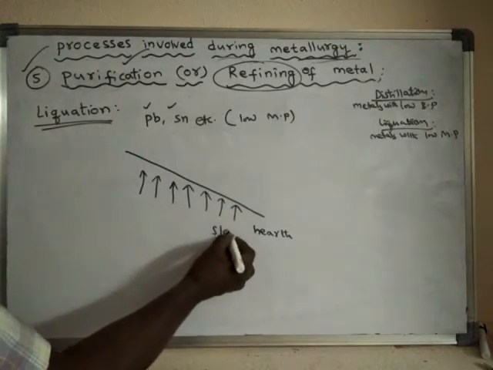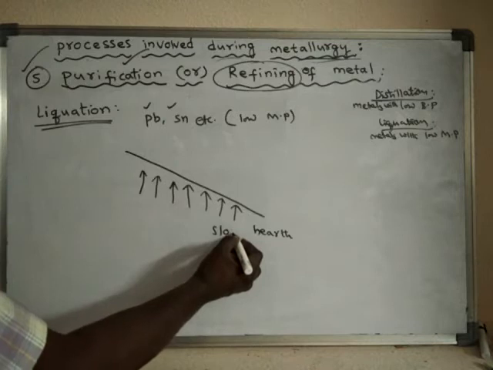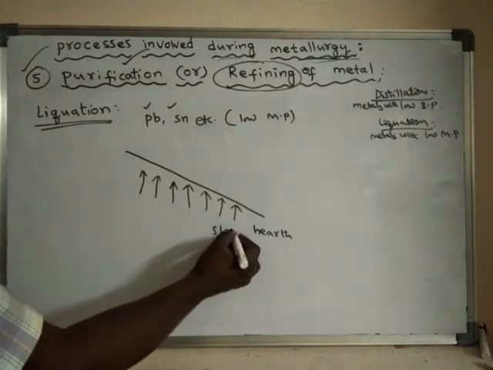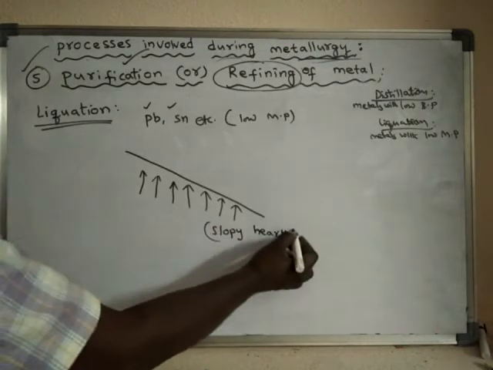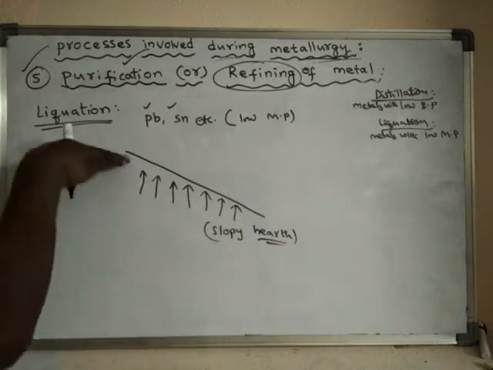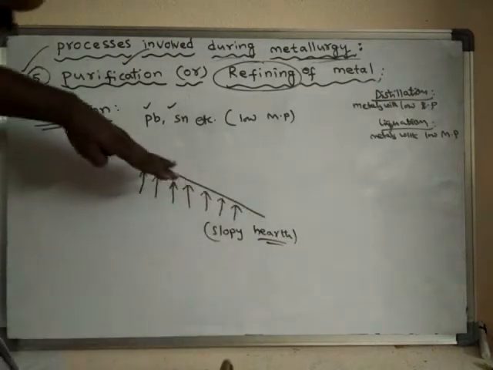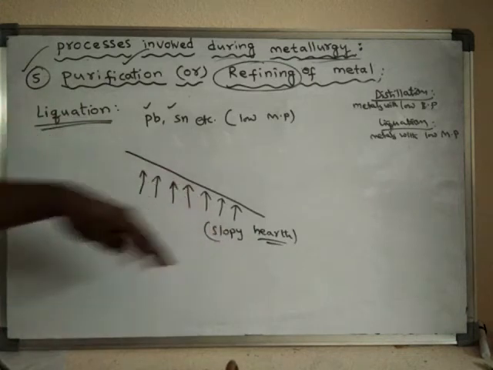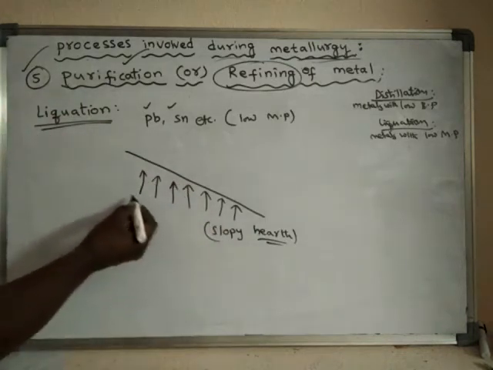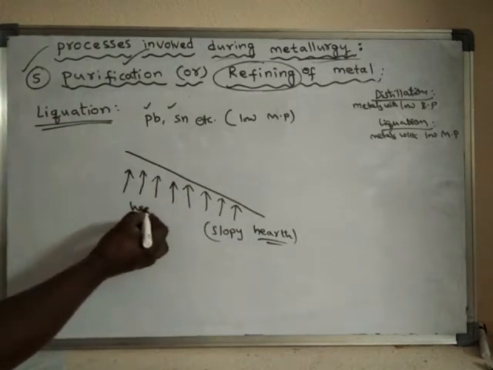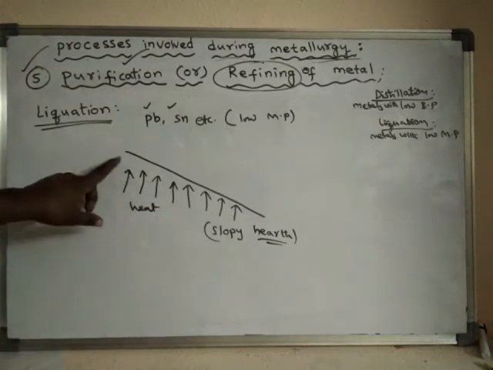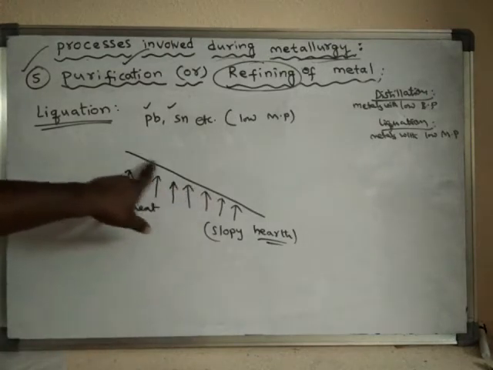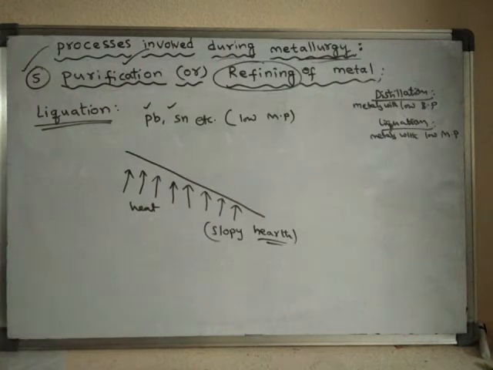It is a slopey hearth, placed slantly, and it is heated strongly. So now we'll get a very hot hearth.